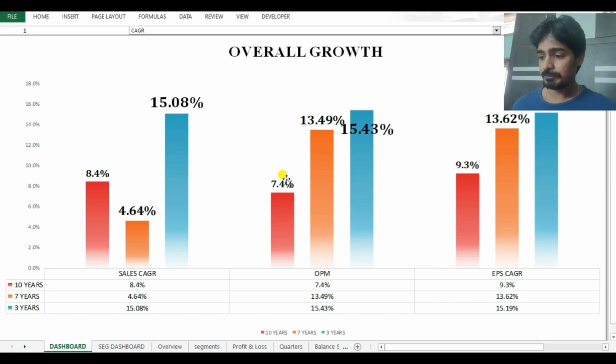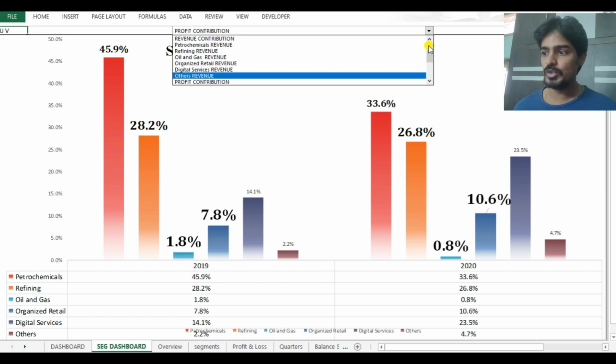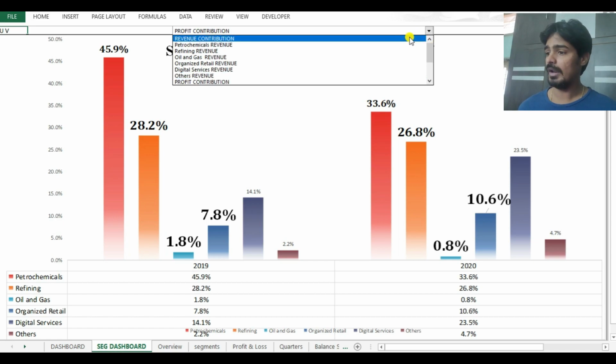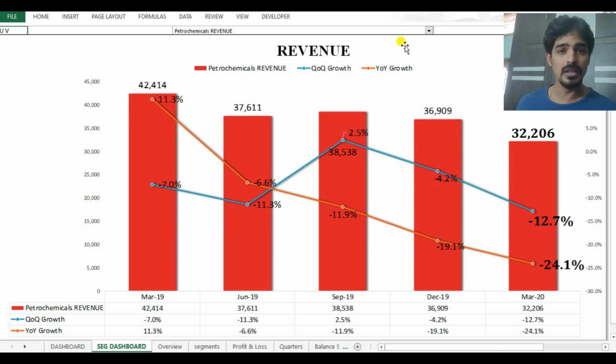I have a dashboard here, and I also include the segment results. This is actually manual entry. If I do the manual entry of all its segment businesses, then I'll get these charts. This gives me profit contribution or revenue contribution. It also gives the individual segments' revenues and PBIT as well. And if there is any trend in the revenues, if I have to speak about the petrochemical revenues, I just want to see the trend in the last 5 quarters. But this is a manual entry. This doesn't come automatically. This is not included in screener.in. This comes with extra effort.